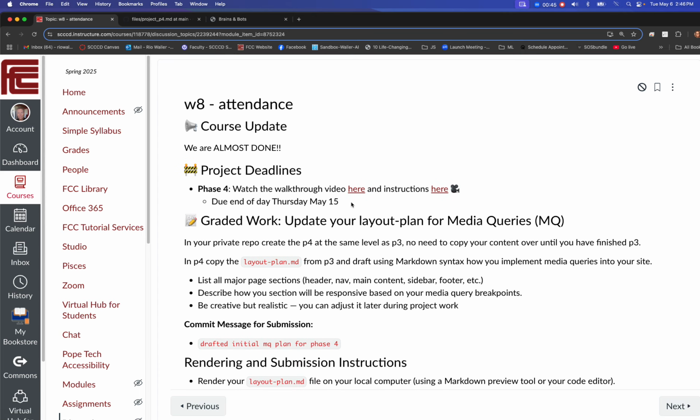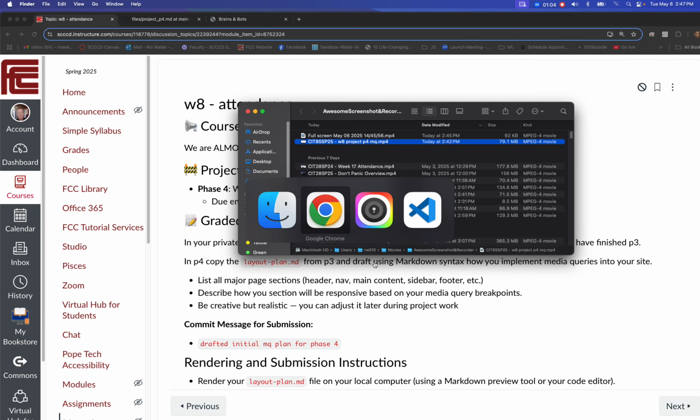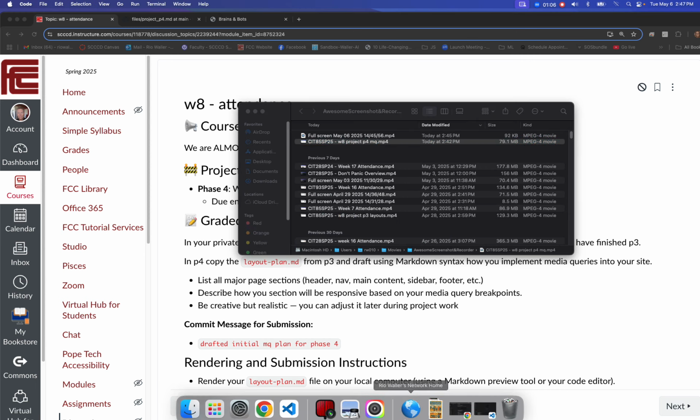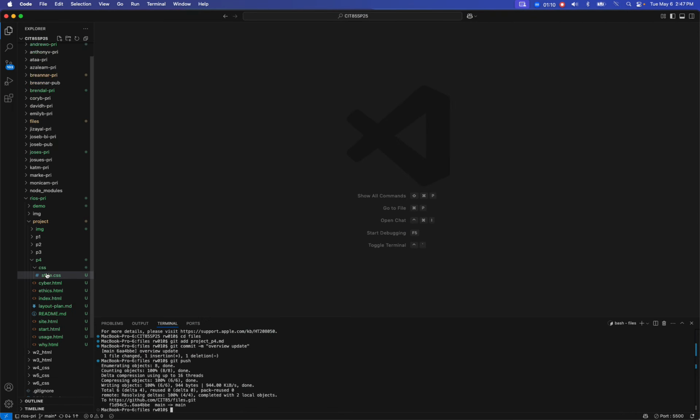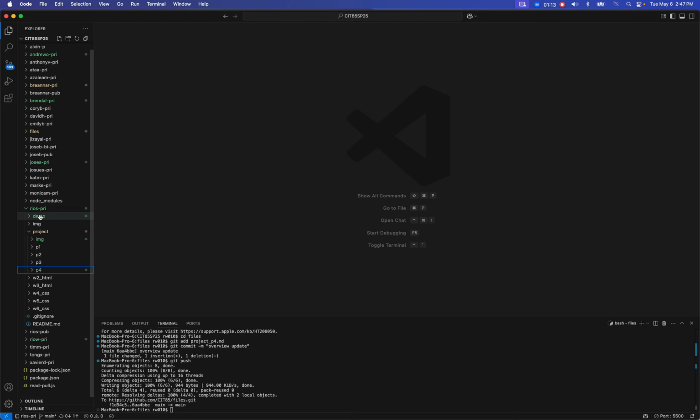Okay, so I've given you the instruction and the video for the media queries, and told you when it's due. I just showed you when it's due. So now in your private repo, create a P4 under the project folder, same level as P3. Nothing different there. Let me go see if I have mine up, just to confirm that. So here is the structure that you're going to want to have.